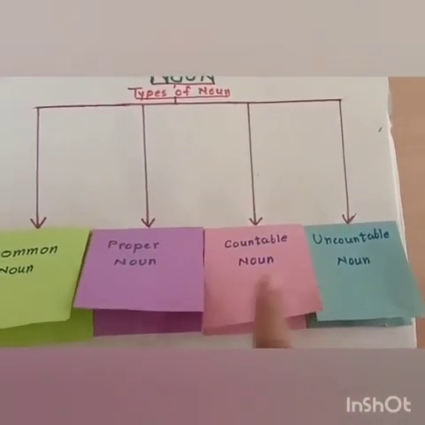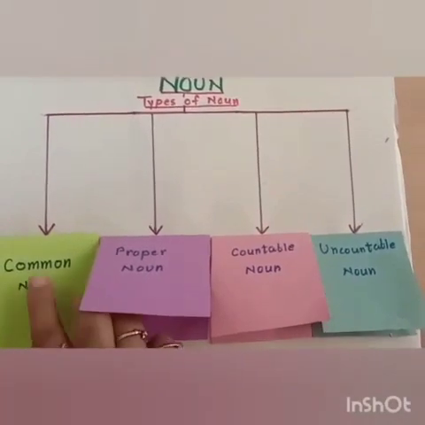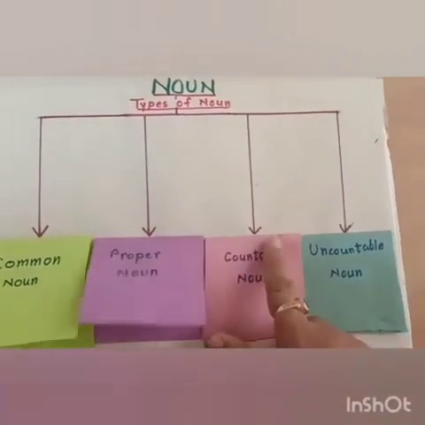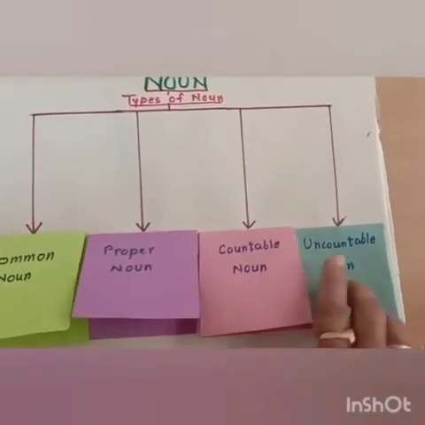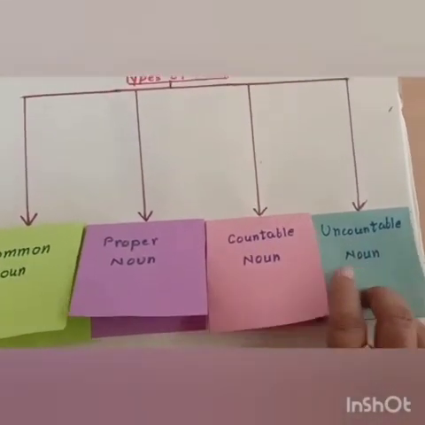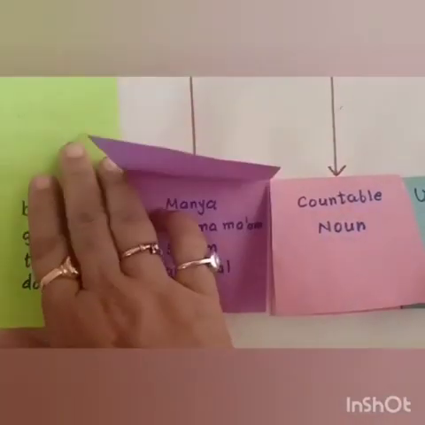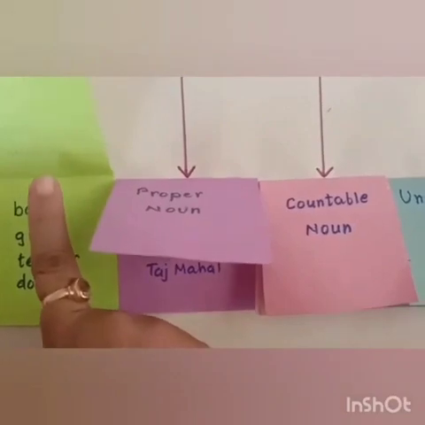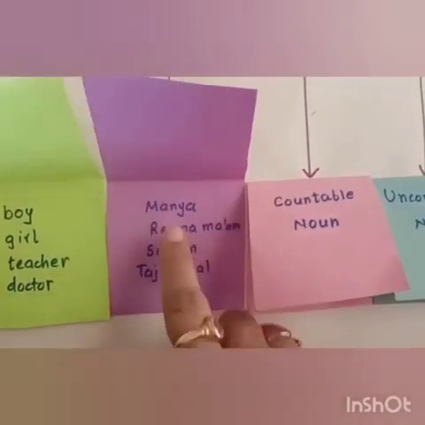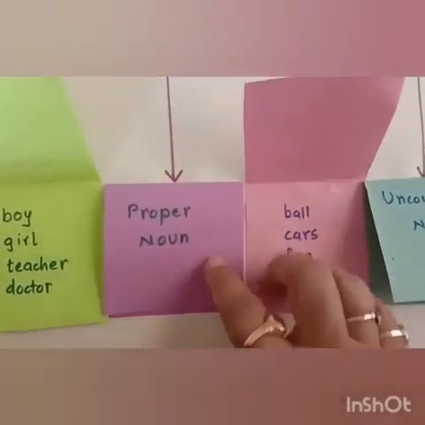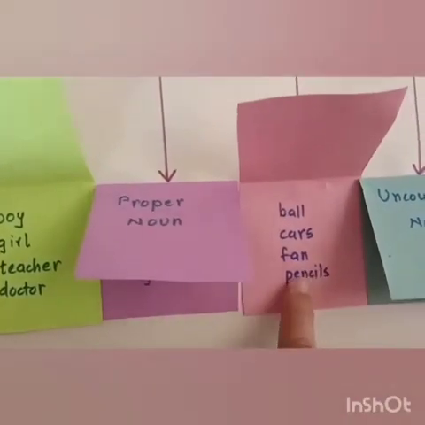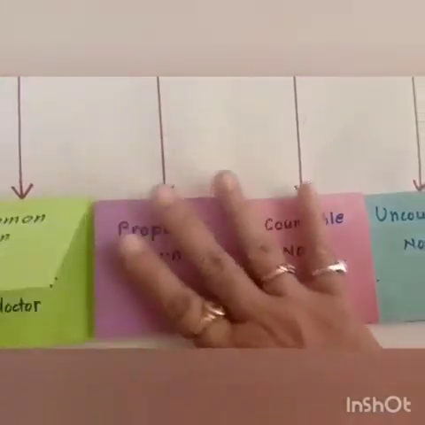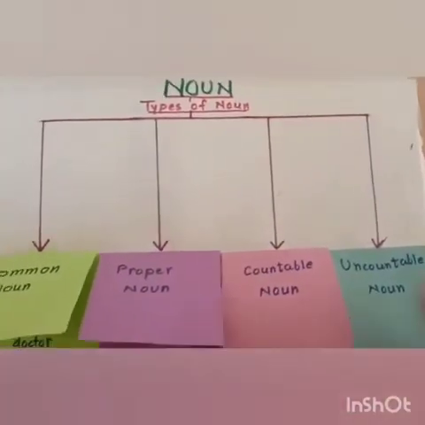On the first page, write common noun, second page proper noun, third page countable noun, and on the fourth page uncountable noun. Now inside each page we will write different examples or different names of respective nouns. As I am showing it to you, you will write according to that. I hope you understand this and enjoy this activity.